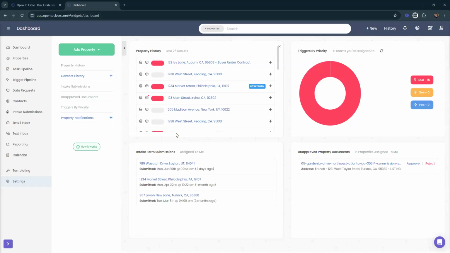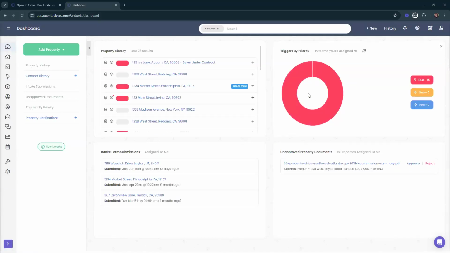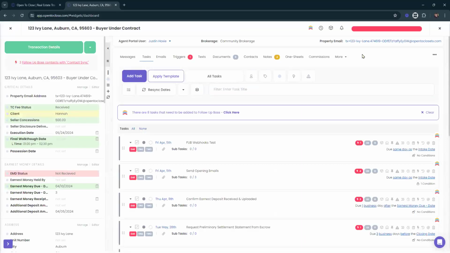Daily account health check. Kelly, have you seen a daily account health check before in a property? The only thing I was thinking on that one was the health bar. That's what I was thinking too, but I'm wondering if it's something that, because it says it is a prompt for the first user of the organization to log in for the day. It helps triggers and tasks to show accurately on their dates and priority color. So, do you think it could be like a refresh button that shows up? Because I don't think I've seen that one before. I don't know either.